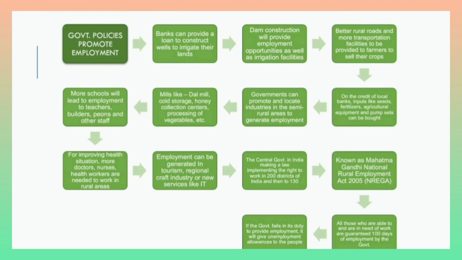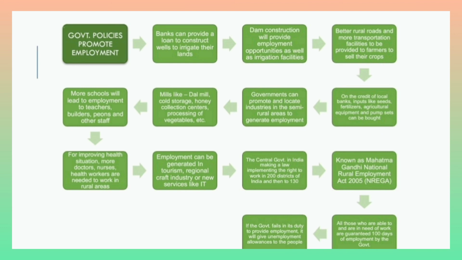There are certain government policies to promote employment. One example is that banks can provide loans to construct wells and to irrigate their lands. Dam construction will also provide employment opportunities, as well as irrigation facilities to the farmers. Better rural roads and more transportation facilities should be provided to the farmers so that they can sell their crops in the market.